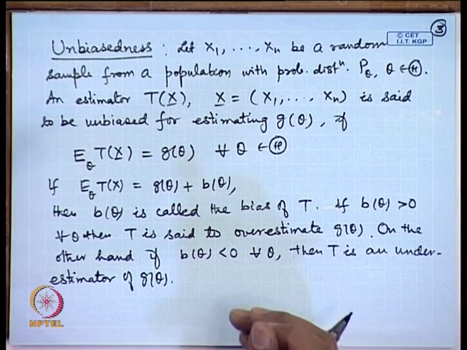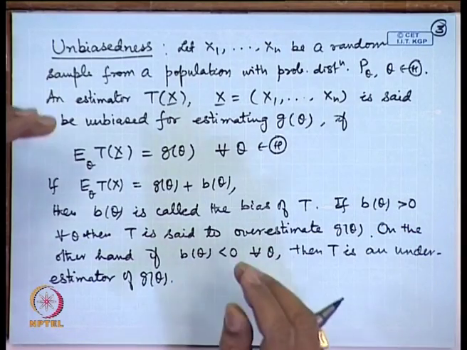For example, if you are building a bridge, and we overestimate the strength of the concrete being used, it may be very disastrous because it may break down when vehicles are plying on the bridge, and it may lead to serious accidents. Similarly, in certain other cases, underestimation may be more serious. So, one has to be careful how to control the bias of a given estimator. So, let us take some examples now.